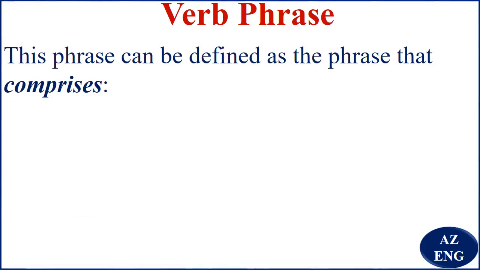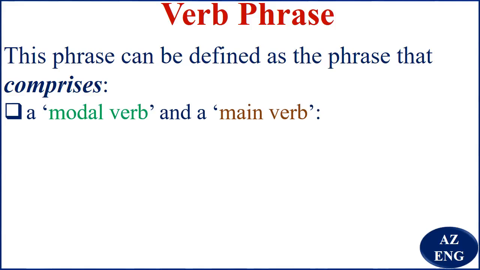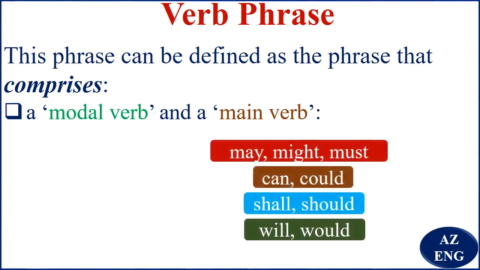And here it comprises a modal verb and a main verb. And when we are talking about a modal verb, you should be able to remember verbs like may, might, must, can, could, shall, should, will, would, and the rest. So for example, I will sleep. Will is the modal verb, sleep is the main verb. So will sleep is our verb phrase.